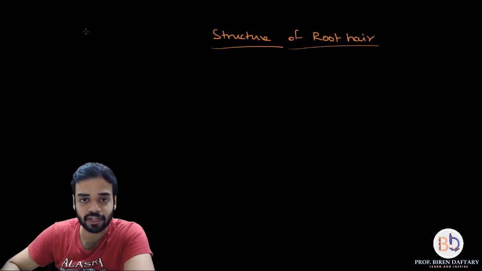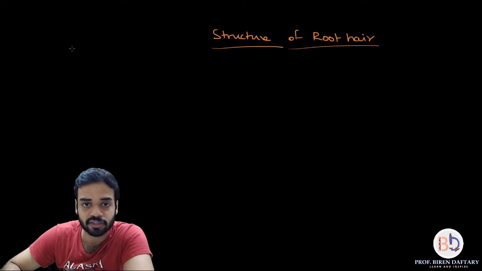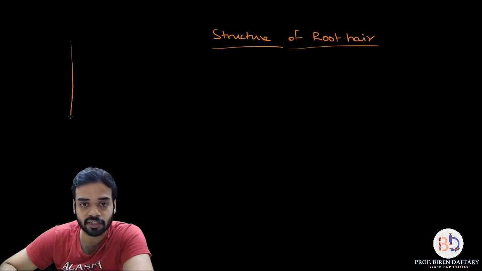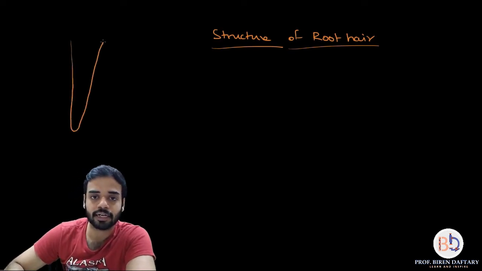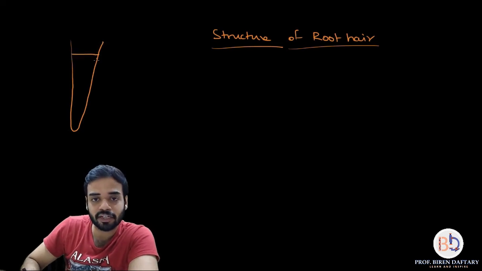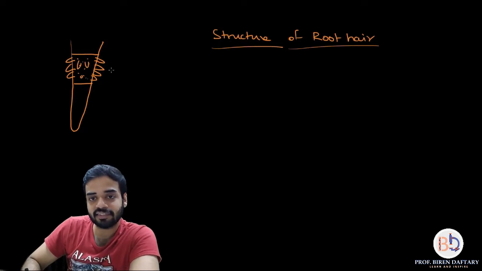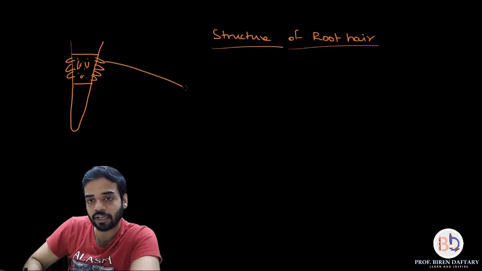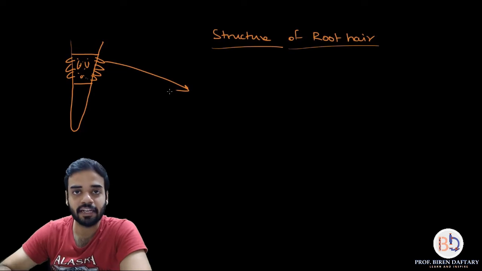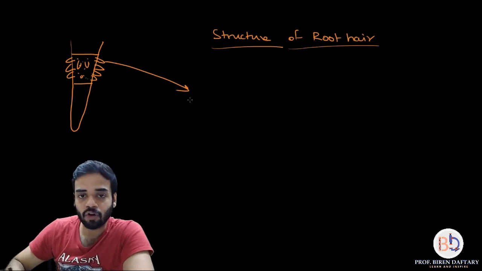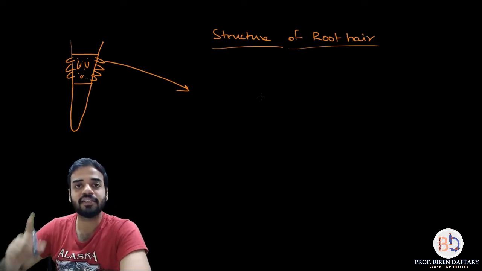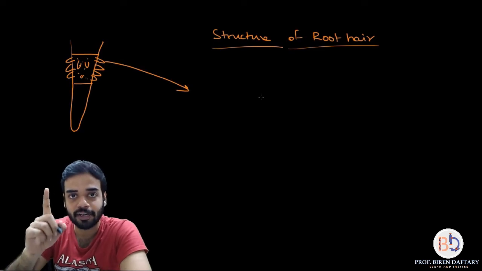So now on the left hand side, again let me come to the structure of the root. So this was the structure that we had drawn, correct? And approximately over here, this was the region which was called the region of root hair, correct? It was having all the root hairs. I'm not going to draw other parts. Now this same region, if I want to magnify it, then these root hairs are basically made up of single cells called epiblema.